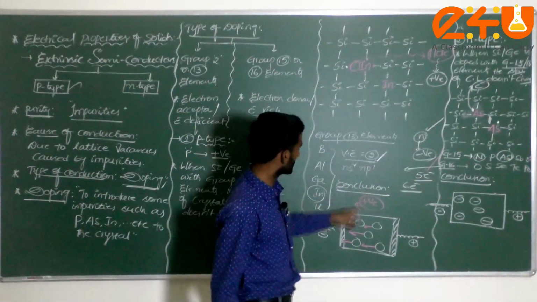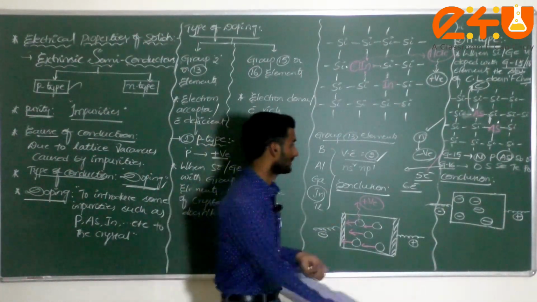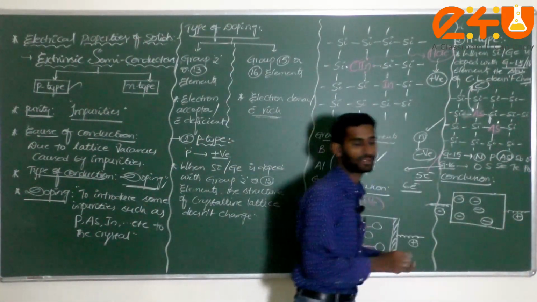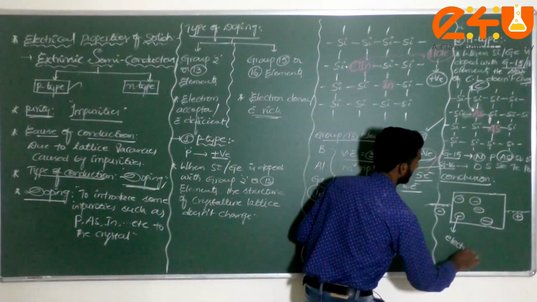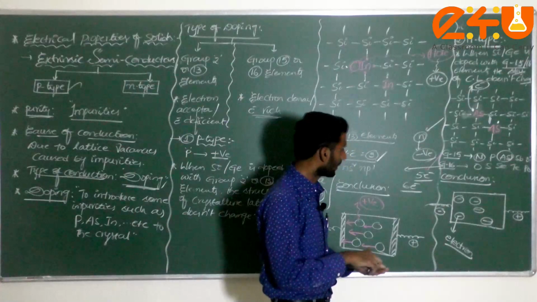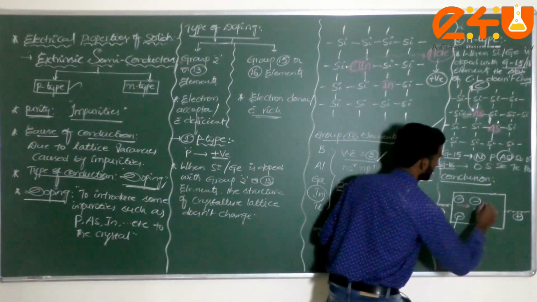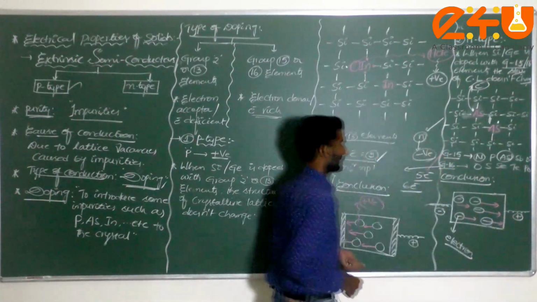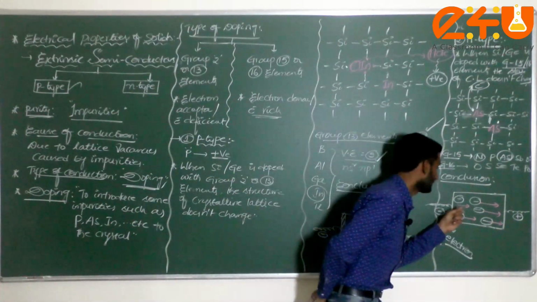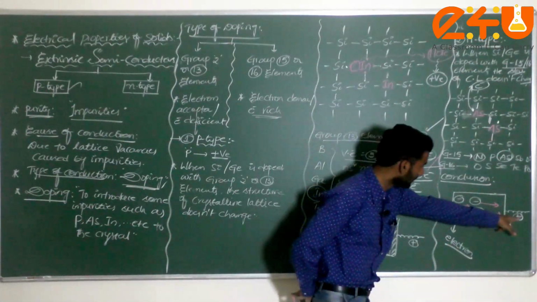Check it here, in the hole I did not put any sign inside. Now here minus, that means, dear students, electron. This is called an electron. Am I correct or not? Then how will the movement be? The movement of this electron will be like this, or not? Like this. Here also like this. Here also like this. That means it is migrating towards the positive terminal, or not? Check it here. This is the positive terminal.